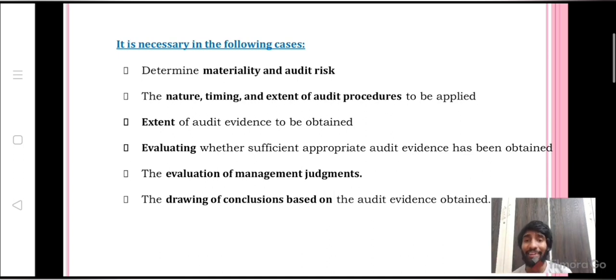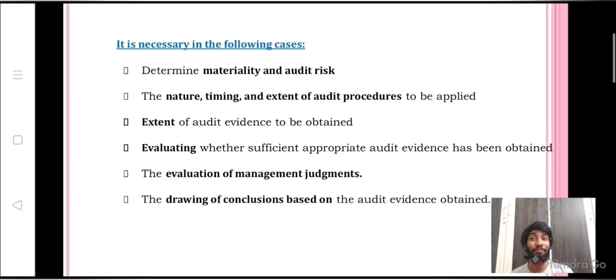Next, extent of audit evidence to be obtained. To what extent the evidence that we need for performing an audit, everything depends upon professional judgment. Next, evaluating whether sufficient audit evidence has been obtained or not. We should evaluate and decide. Decision, again professional judgment will be used. Next, evaluation of management judgments.